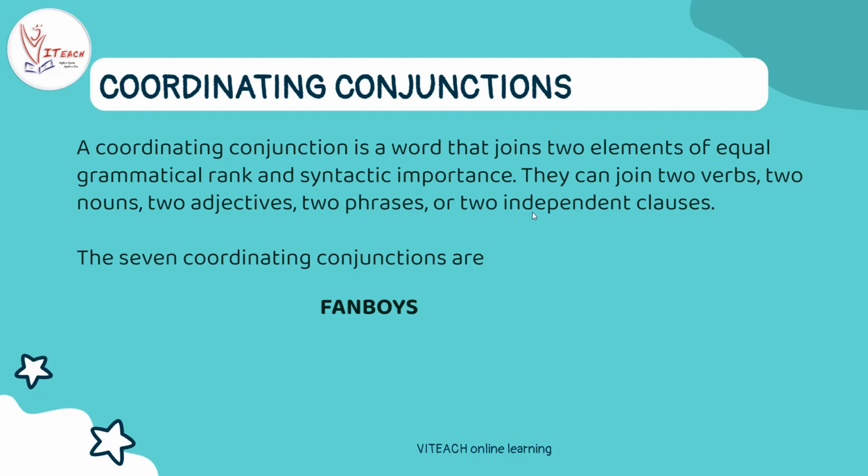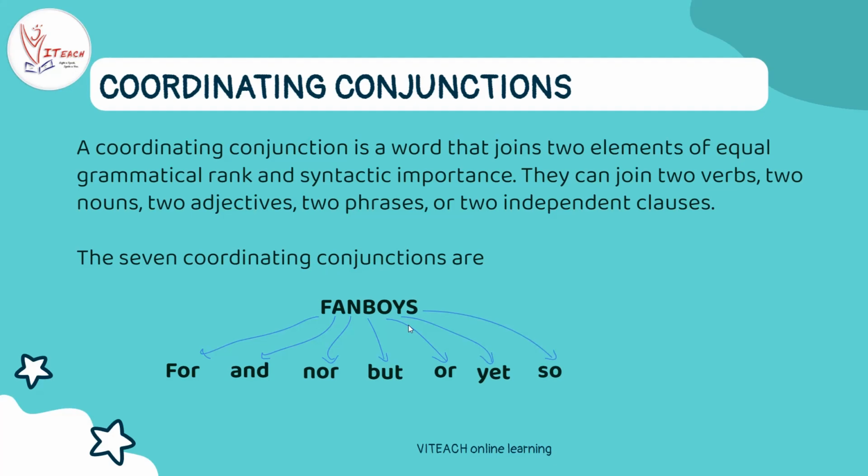I'm sure you know about independent clauses. If you don't know, it's just a part of a sentence which is not depending on another part of the sentence. Independently, it makes a meaning. Okay, so there are 7 coordinating conjunctions. We can memorize the coordinating conjunctions easily with this mnemonic: FANBOYS. What is it? Let's see. F for, A for and, N for nor, B for but, O for or, Y for yet, and S for so. For, and, nor, but, or, yet, so are the 7 coordinating conjunctions.